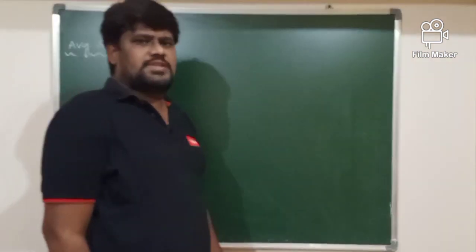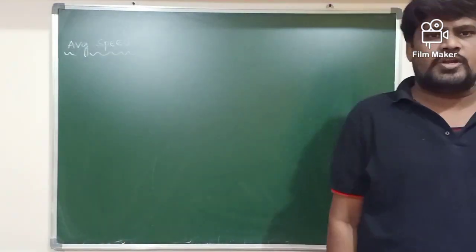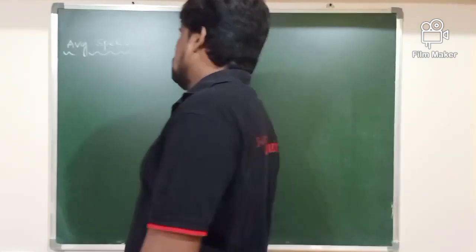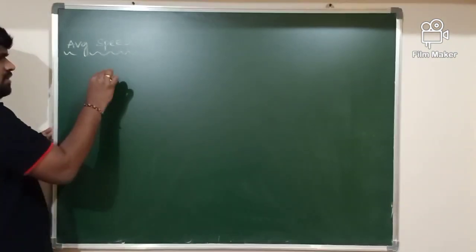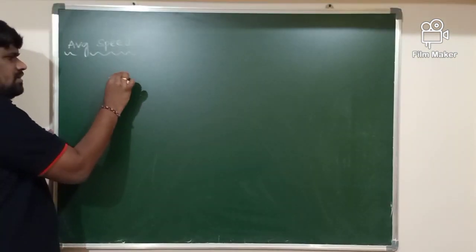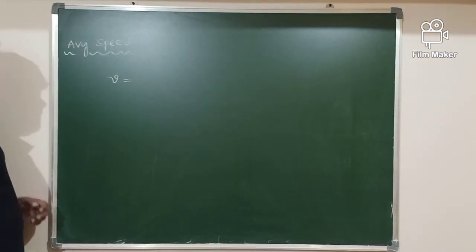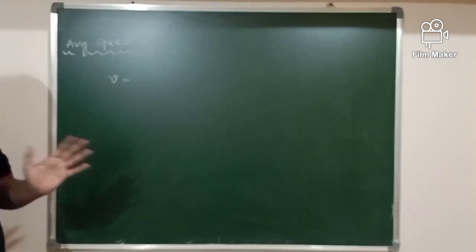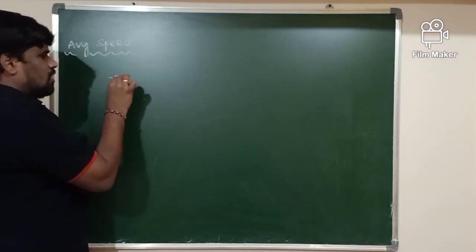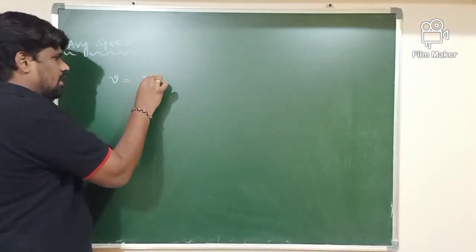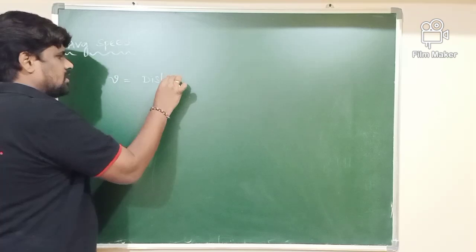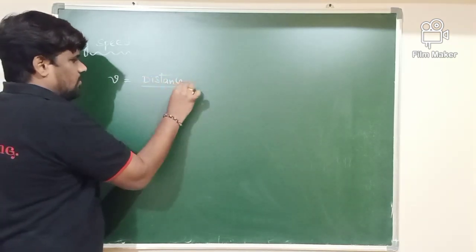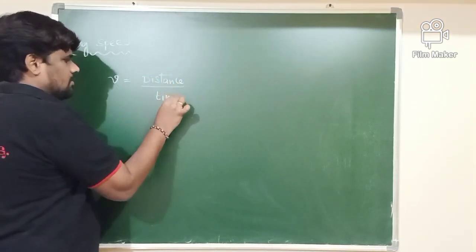I guess you know the basic definition of speed. How can the speed be determined? Symbolically, the speed is denoted by the symbol V. V can be written as distance travelled by a body divided by time taken.